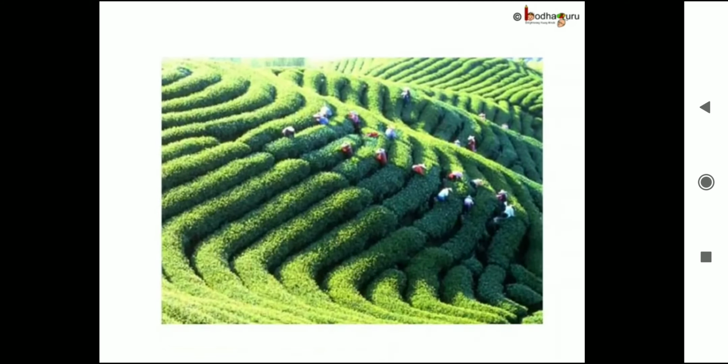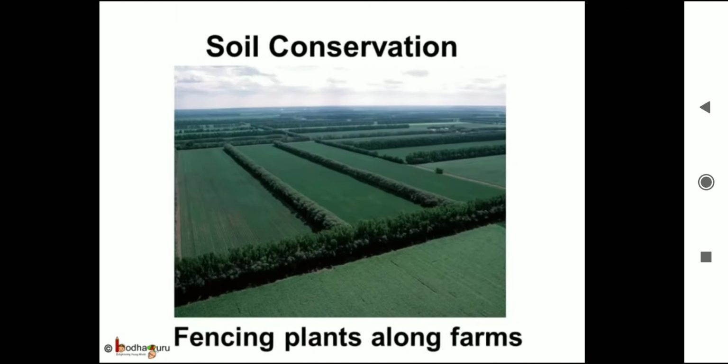This cutting step on the slopes or terraces is called terrace farming. This reduces speed of flowing water and the soil carried by water from one step is deposited on next step. This prevents soil erosion. Why are the tall plants or trees grown along the sides of a farmland? Growing fencing plants and trees along the farmland reduces the speed of the wind and the soil erosion.